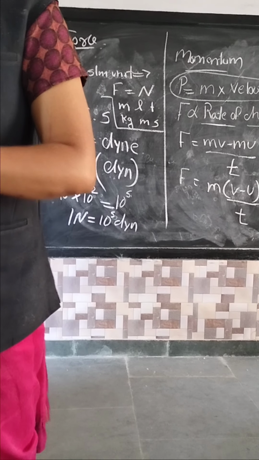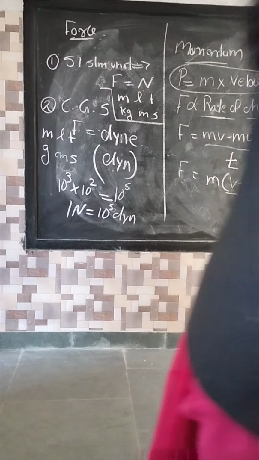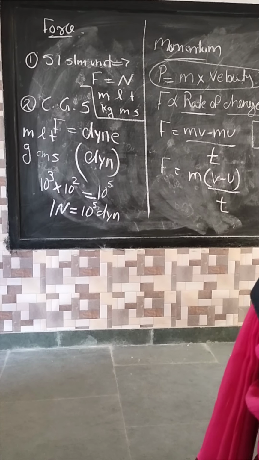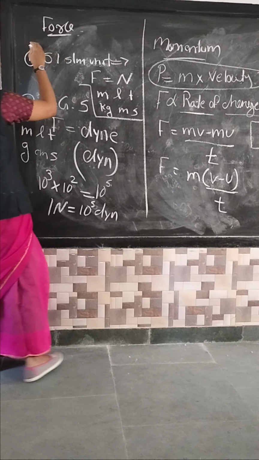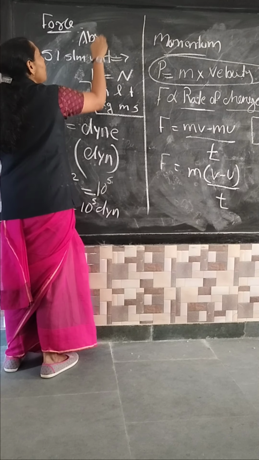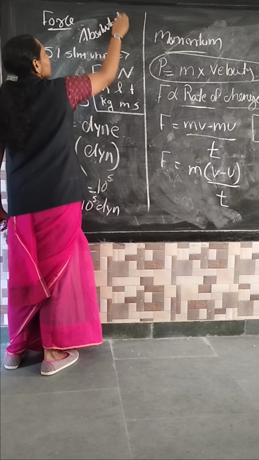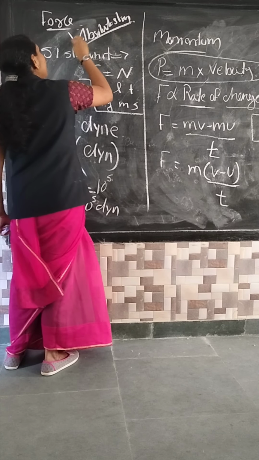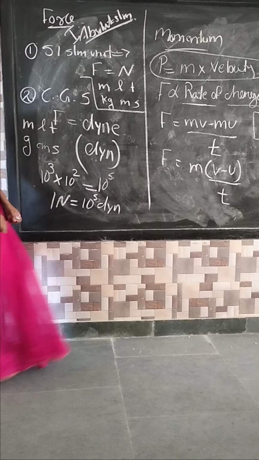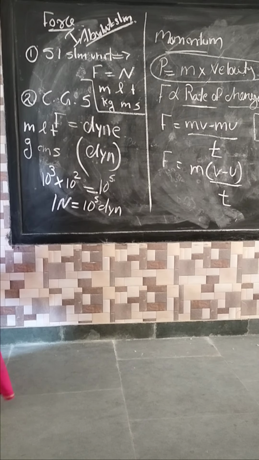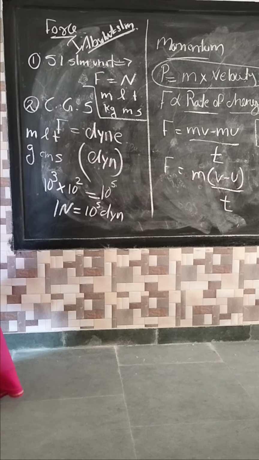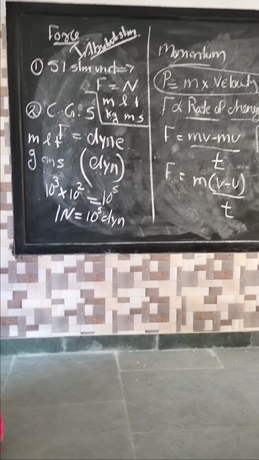So the CGS unit is dyne, SI unit is Newton. The third system of units is the absolute system. This SI and CGS combined is called the absolute system. So the first type of unit is the absolute system. The absolute system has 2 components, SI and CGS. Okay? Board is done. That's why please pause the video.